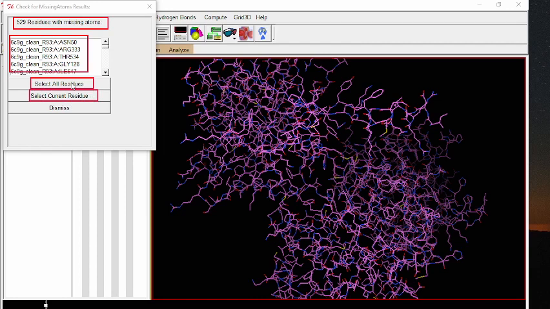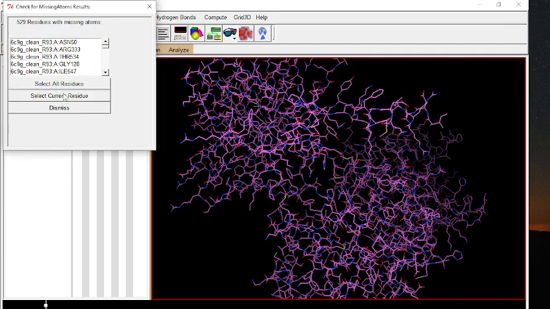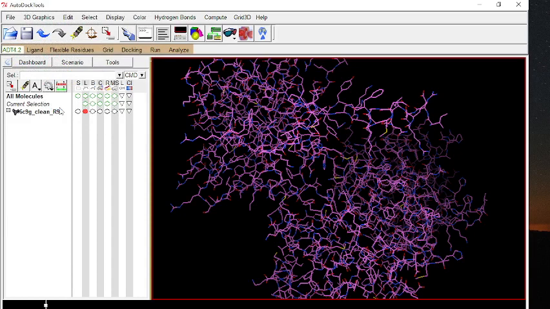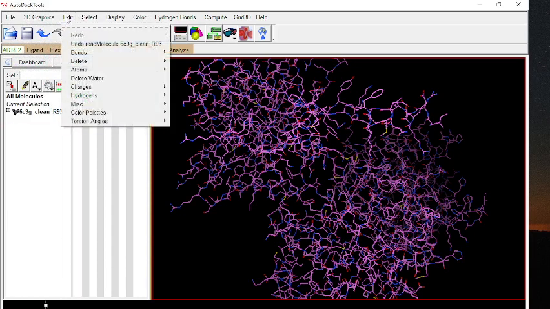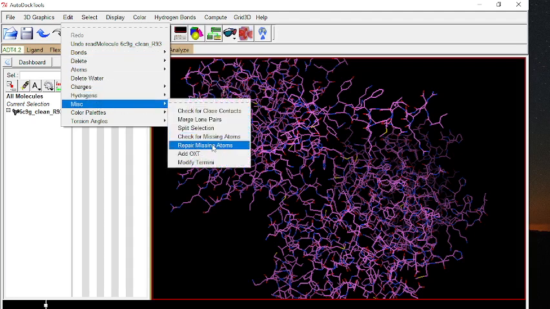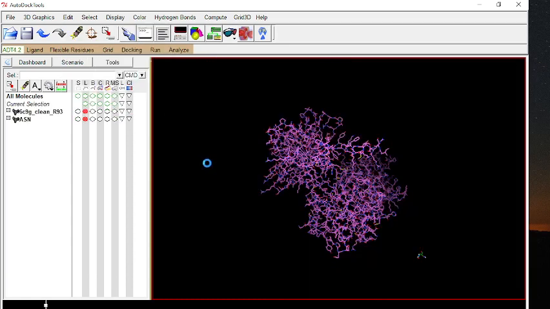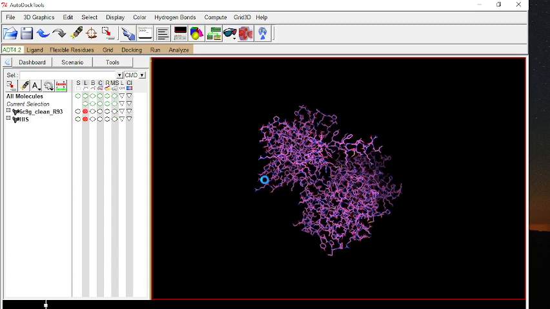All residues means all amino acids present in the protein. As repairing all residues will take more time, I will press select current residues. Select current residues and then press dismiss. Again go to Edit menu, down here to Misc, and now press repair missing atoms. You can see the repair of the missing atoms has started.